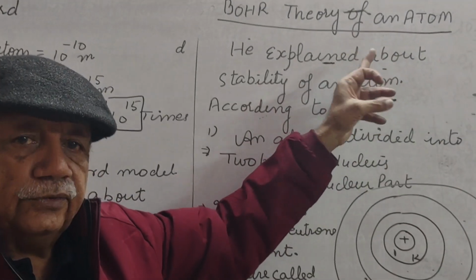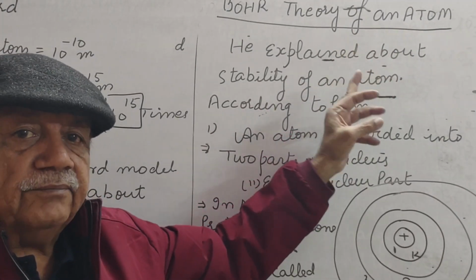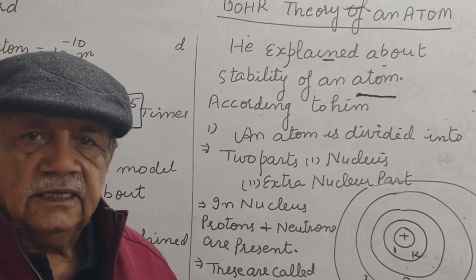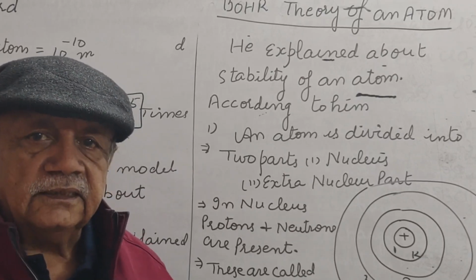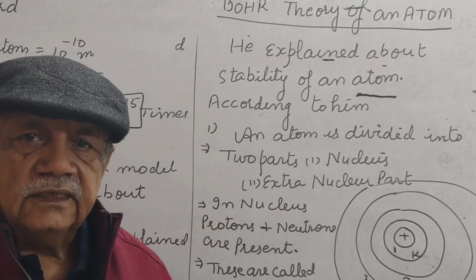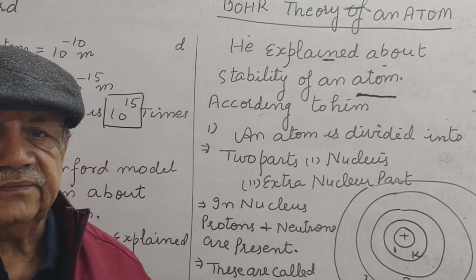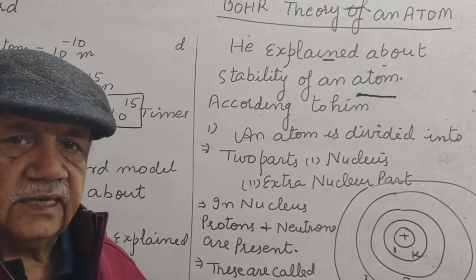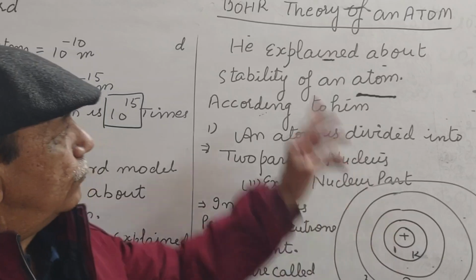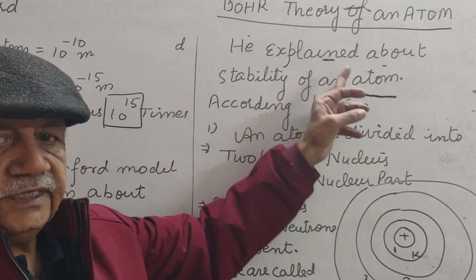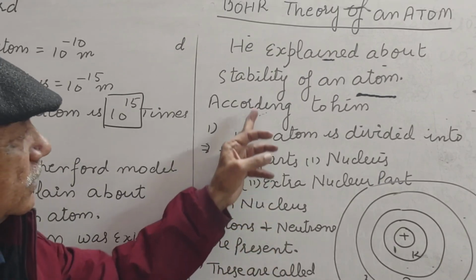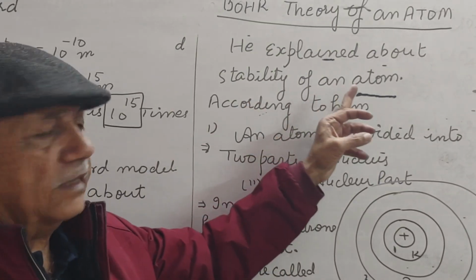Bohr gave a theory which is very important from 9th, 10th, 11th, 12th and up to entrance classes with different levels. In 9th class, we shall study starting of Bohr's theory. He explained about stability of an atom.